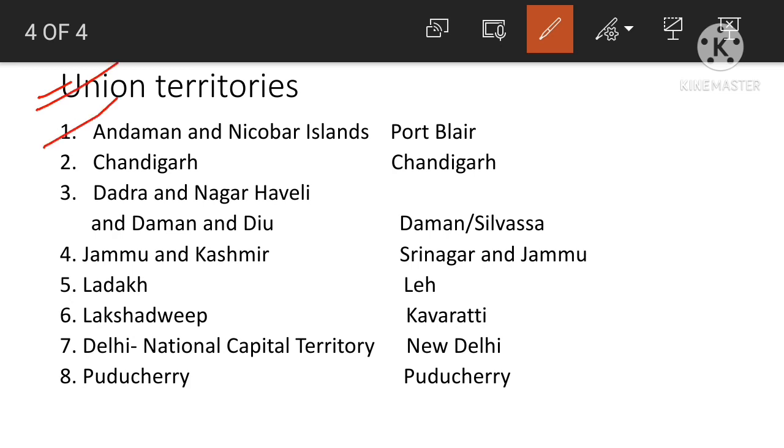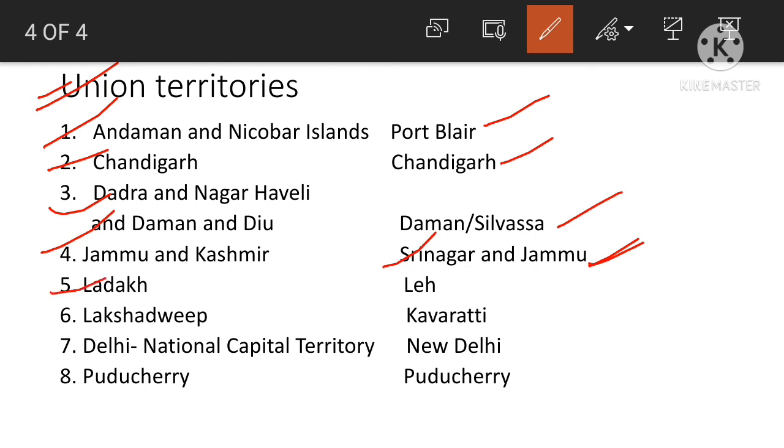Andaman and Nicobar Islands, capital is Port Blair. Chandigarh, capital is Chandigarh. Dadra and Nagar Haveli and Daman and Diu, capital is Daman. Jammu and Kashmir, capital is Srinagar and Jammu. Srinagar is the capital in summer and Jammu is the capital during winter.